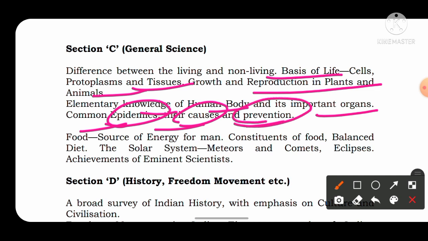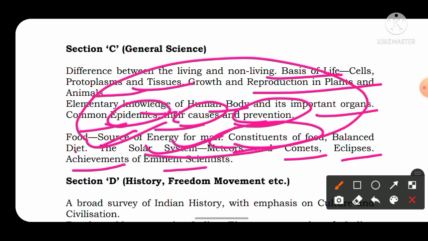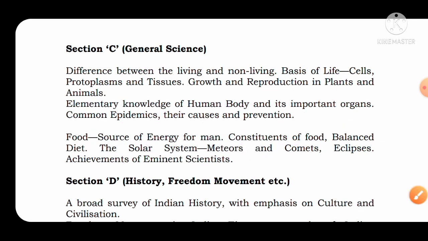Then you should study about foods and their sources, the constituents of food, nutrients, different types of nutrients, balanced diet, the solar system, meteors, comets, eclipses, and achievements of eminent scientists. Here the syllabus is very much limited. You can just take a screenshot once. So here the syllabus is very limited.